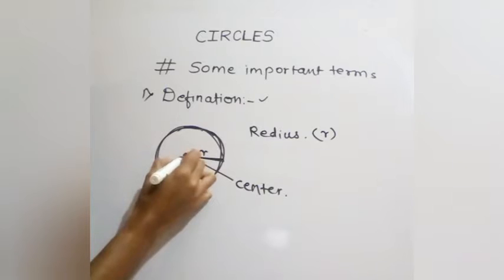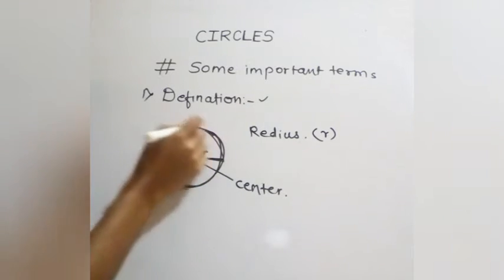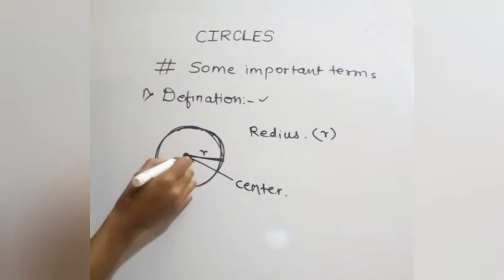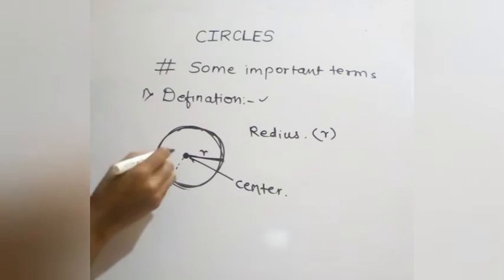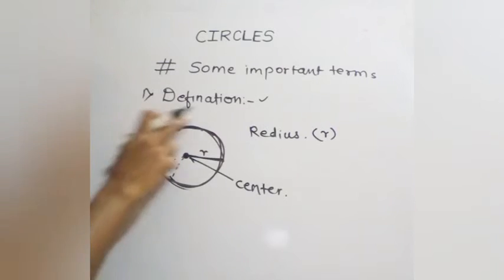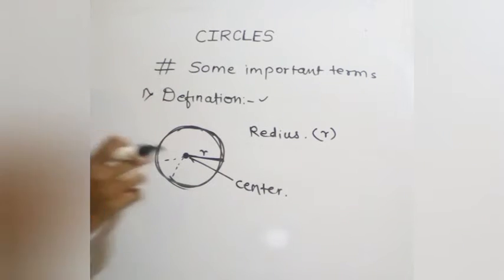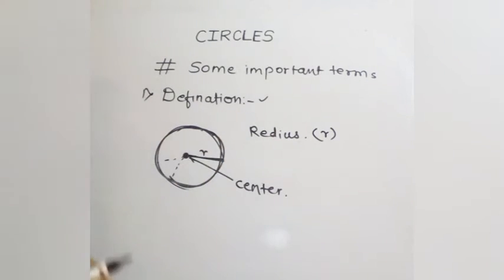From this fixed point to any point on the circle, let's say this is also a radius, this is also a radius, up to any point on the circle from the center is called the radius.